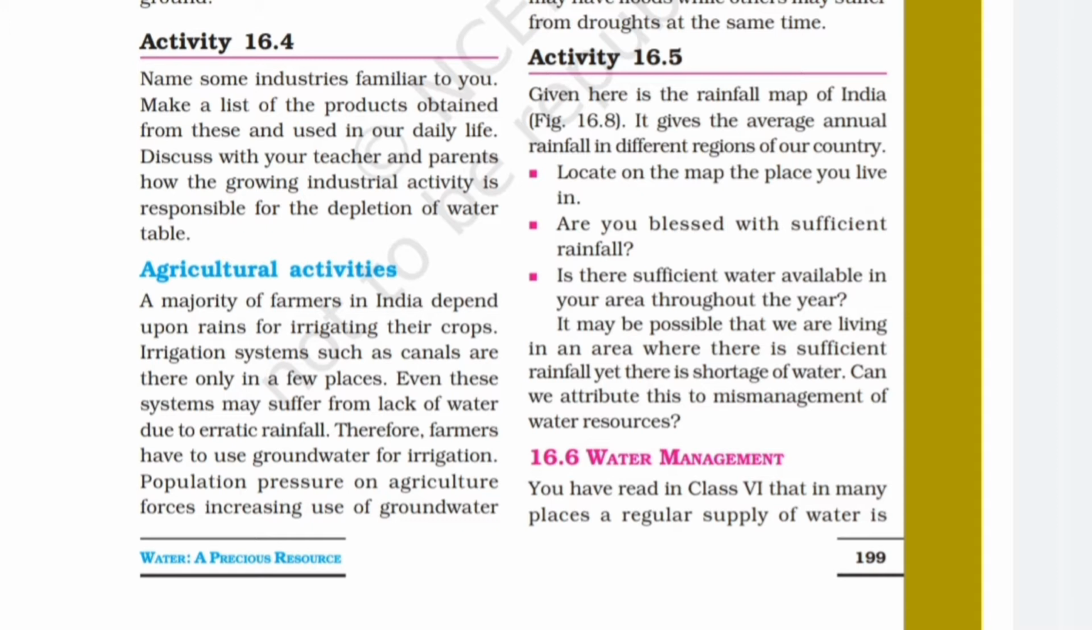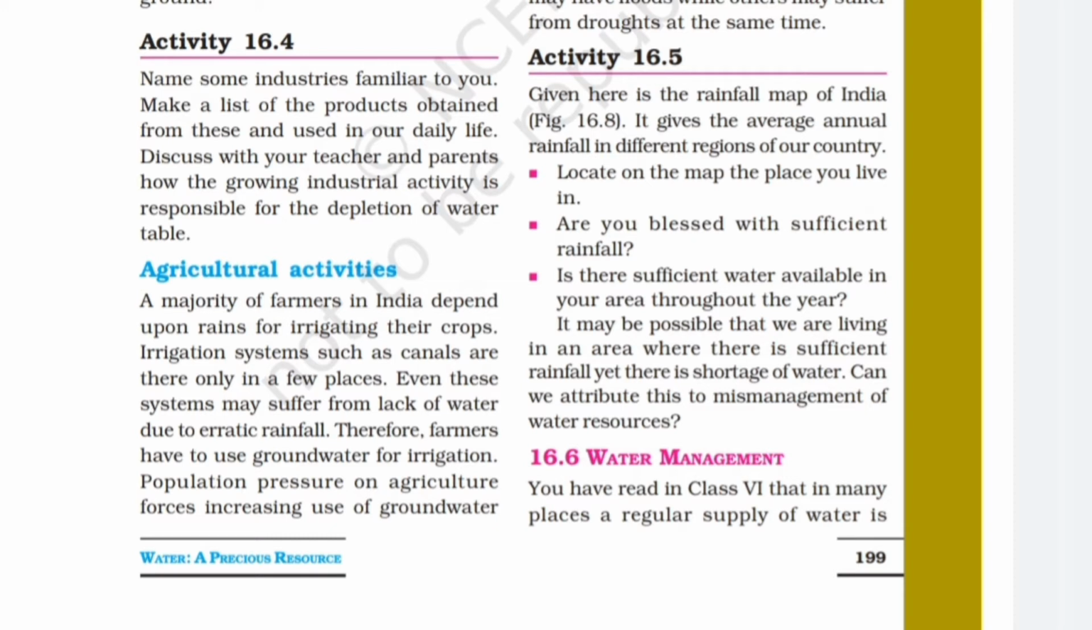So now we have the agricultural activities. A majority of farmers in India depend upon rains for irrigating their crops. Irrigation systems such as canals are there only in a few places. Even these systems may suffer from lack of water due to erratic rainfall. Therefore, farmers have to use groundwater for irrigation. Population pressure on agriculture forces increasing use of groundwater.